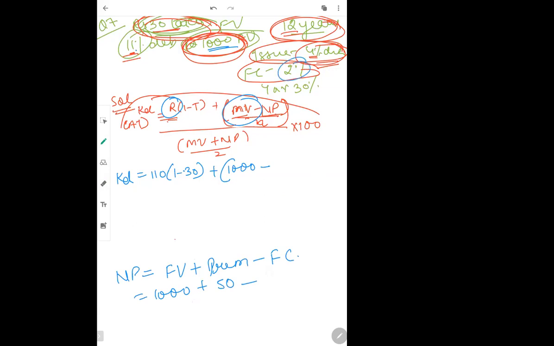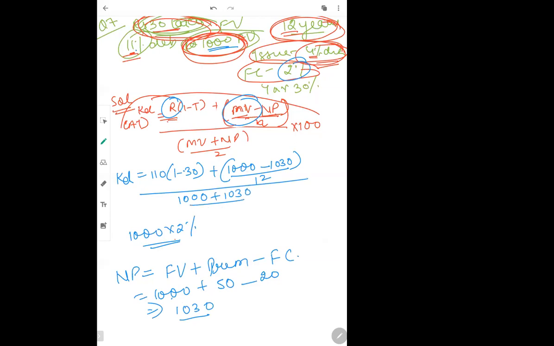Flotation cost is calculated on face value itself, which is 2% of 1000, which is 20. So net proceed becomes 1000 plus 50 minus 20, which is 1030. It is 1030, divided by n, which remains the same, 12. Then this becomes 1000 plus 1030 divided by 2, multiplied by 100.